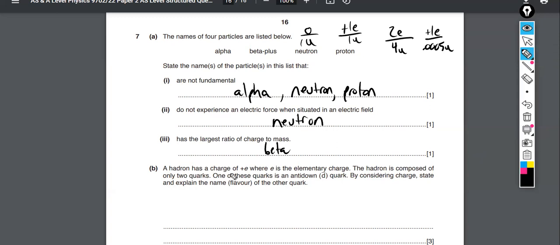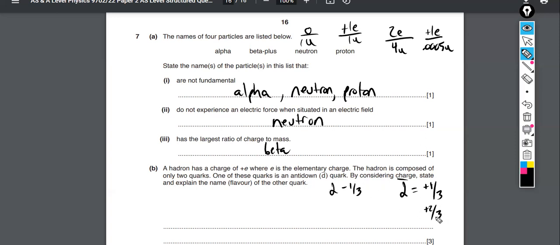A hadron has a charge of positive e, where e is the elementary charge. The hadron is composed of only 2 quarks. One of these quarks is an anti-down quark. By considering charge, state and explain the name or the flavor of the other quark. Okay, it has a charge of positive e. It's composed of 2 quarks, and one is an anti-down. So a down quark has a charge of negative 1/3. So the anti-down is going to have a charge of positive 1/3. It has the same mass, but it has the opposite charge. And so if it's positive e, what does it need? It needs a charge of positive 2/3.